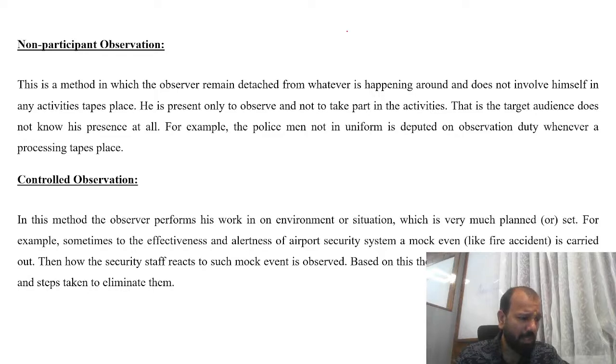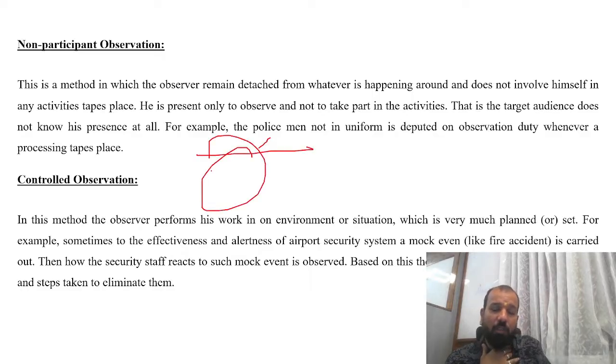All those people who work in the IB, Intelligence Bureau, and RAW are the perfect example of non-participant observation. They live in society with very common people, but they know each and everything that is happening across the society. In controlled observation, the chance of bias is always very high.